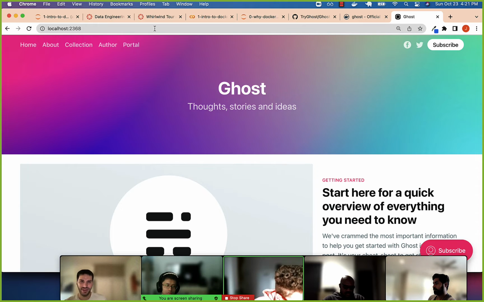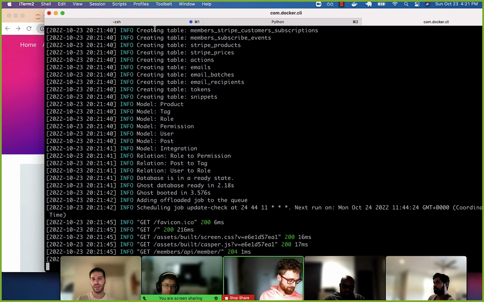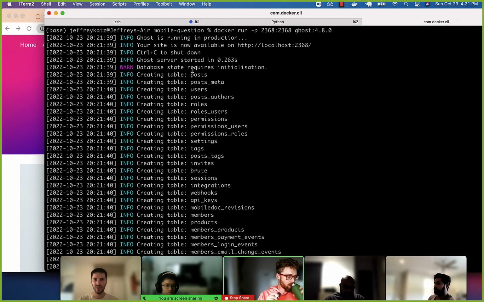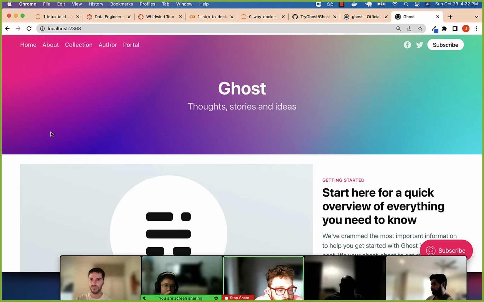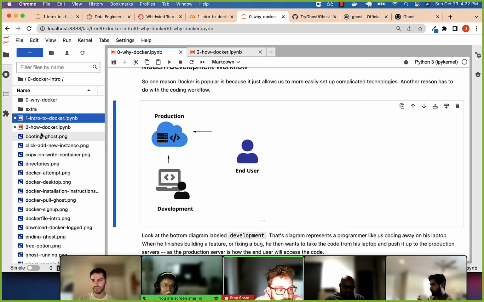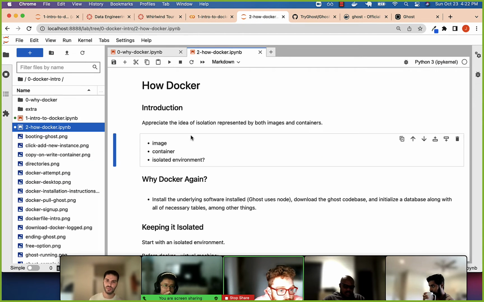All right. So, you can kind of see different things, right? We have to talk about an image. We have to talk about a container. We have to talk about why we need to do this. Why is this thing not available unless we run this command? Why is that? Okay. So let's go through these different things. A good way to do that is just to see how Docker is set up. So let's talk about it.